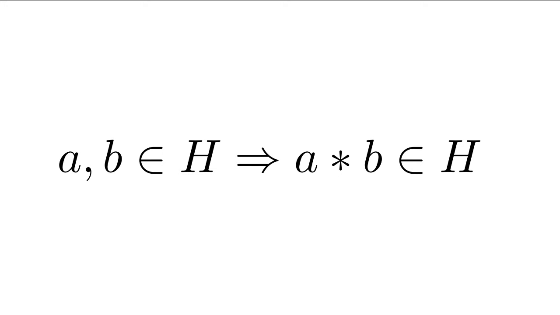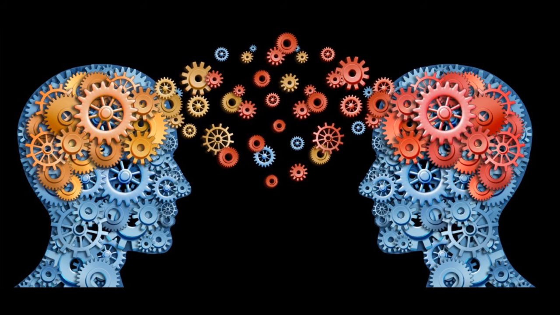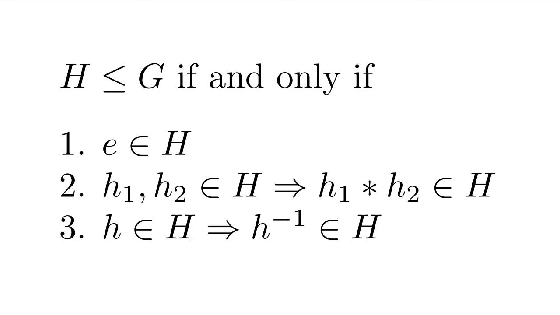Let's refine that definition a bit. Suppose you have a subset of G, which we'll call H. H is a subgroup under the same operation if and only if H has the identity element, H is closed under the operation, in other words, if h1 and h2 are in H, then h1 times h2 is in H, and for each h in H, h inverse is also in H. Now this is intuitive. It's a quick three-step process: closure, identity, inverses.